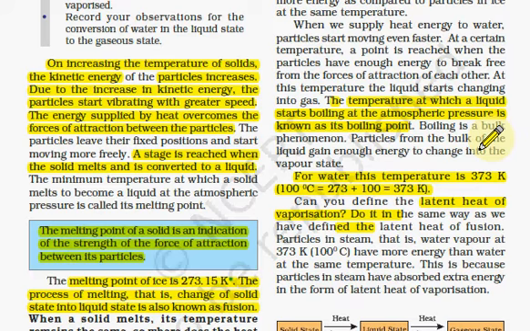So this happens at room temperature. This is also known as 0 degrees Celsius, and in terms of Kelvin it is 273.15 Kelvin. So rounding up, you can take it as only 273 Kelvin. Please remember this temperature, as we can use it to convert temperature from Celsius to Kelvin. So the process of melting, that is change of solid into liquid state, is also known as fusion.